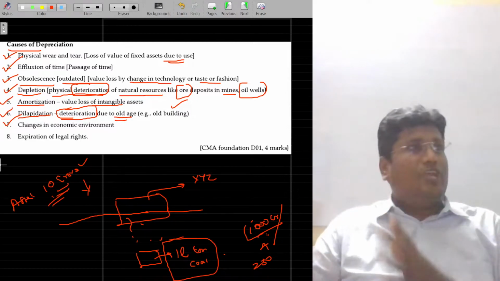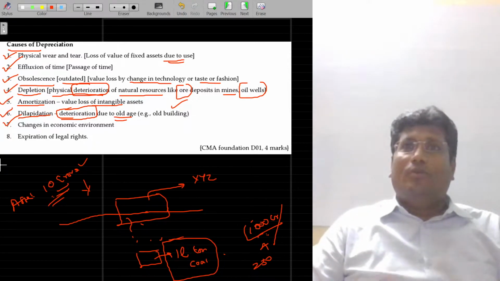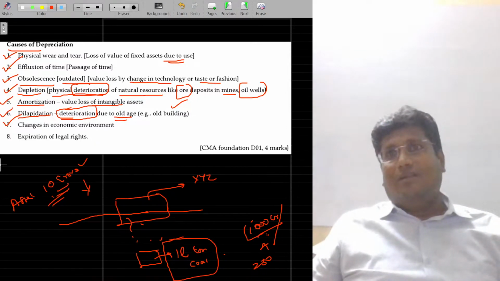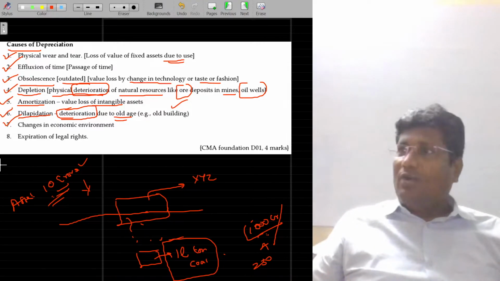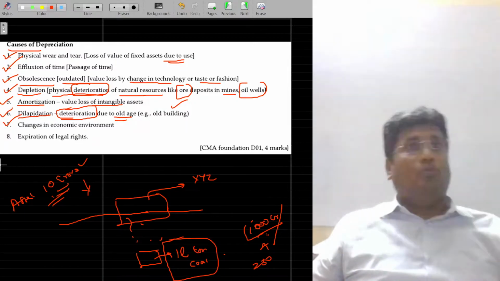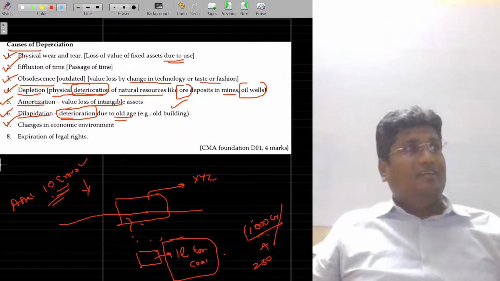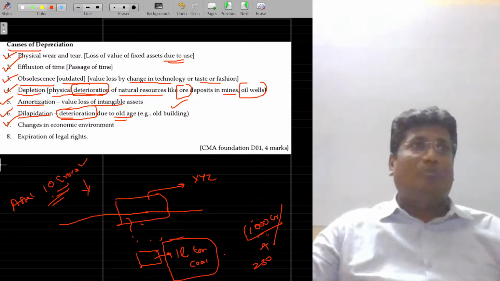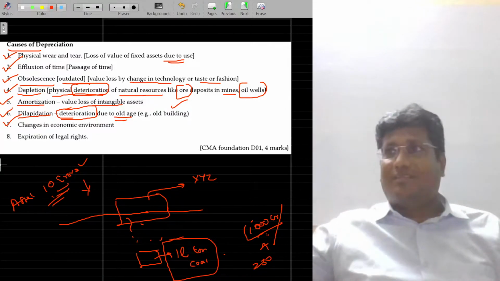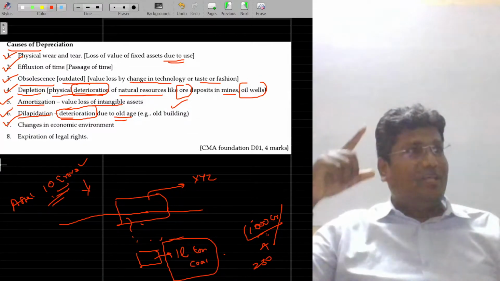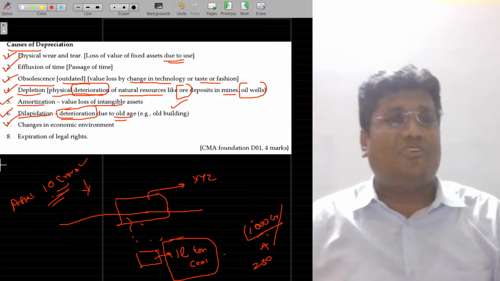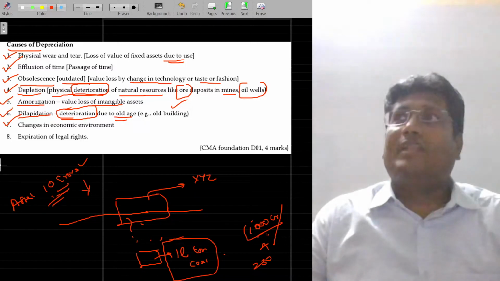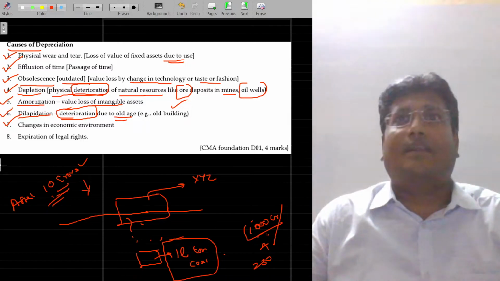So that's what about the change in economic environment. Though you can plan to go by a non-AC train, you plan to go for AC. Not only AC, you need to go for a super fast express like Tejas. You want to expect still more. That's what about the economic environment. The old trains are still working, but will you go on that? No, because you are economically developing. So the economic environment change is also helping you to make the old material or old assets redundant.